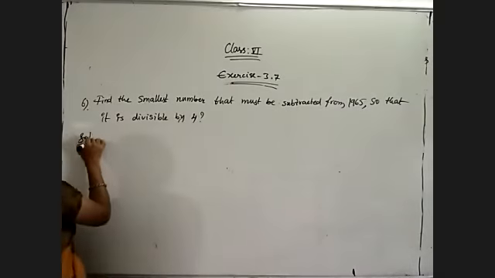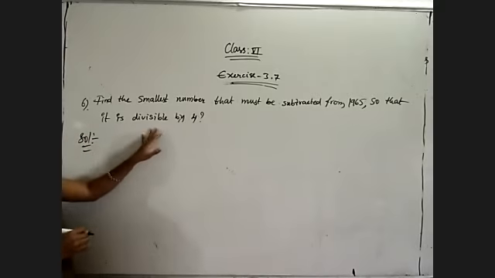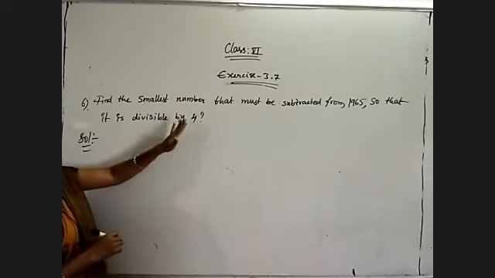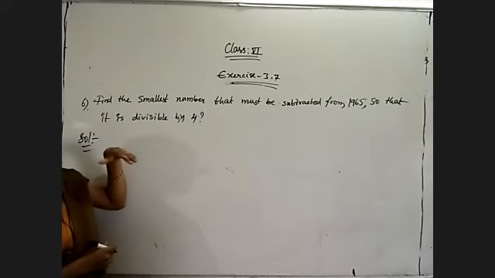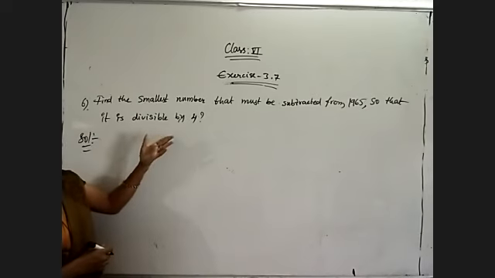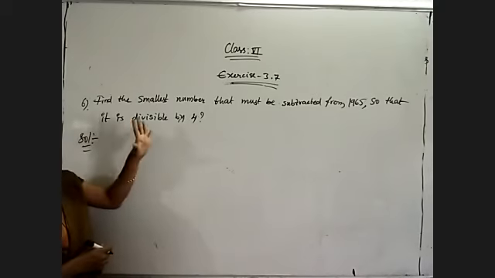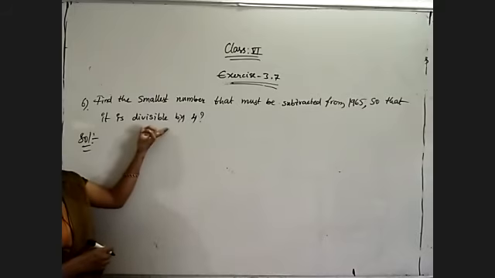This is the sixth problem. The same rules apply, but instead of addition, we must go for subtraction. By subtracting which smaller number will we get a resultant number that is exactly divisible by 4? We must say.